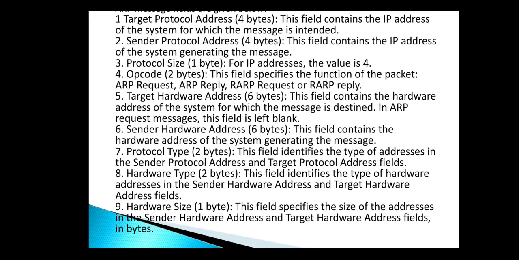Next, protocol type. This field identifies the type of address in the sender protocol address and the target protocol address field. Hardware type, that is a 2 byte field, and this field identifies the type of hardware address in the sender hardware address and target hardware address field. Hardware size. This is 1 byte and this field specifies the size of the addresses in the sender hardware address and target hardware address field in bytes.